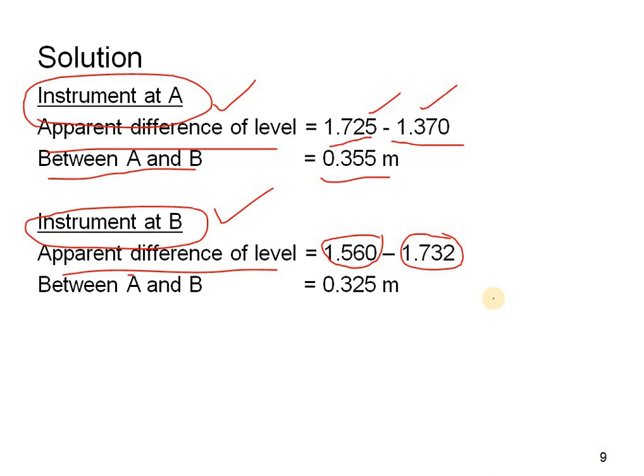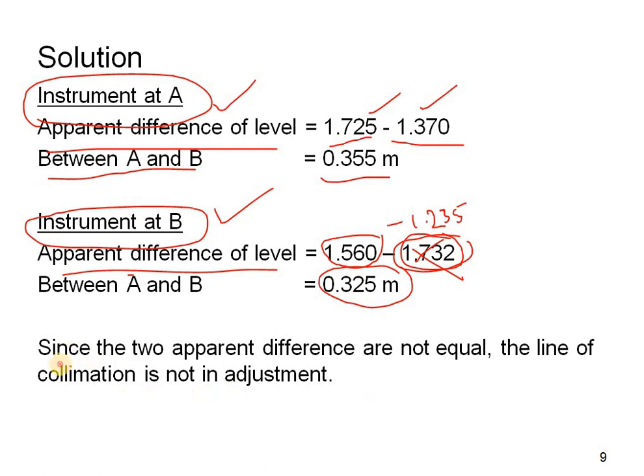Sorry, here the reading was given by mistake. It is not 1.732, it is wrong. It is 1.235. So we have to do 1.560 minus 1.235, and we will get 0.325 meters.